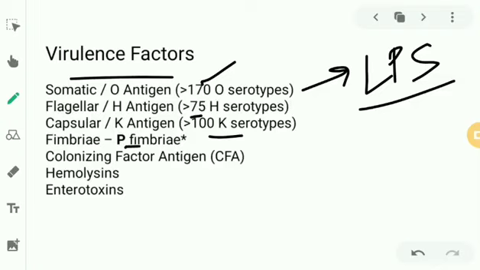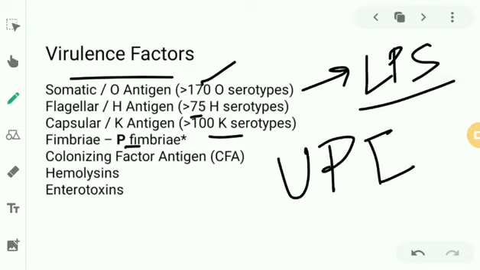So when we study E. coli which create UTIs, we call them uropathogenic E. coli. And what causes this? This is caused because of the P fimbriae. We have the colonizing factor antigen. We have hemolysins.